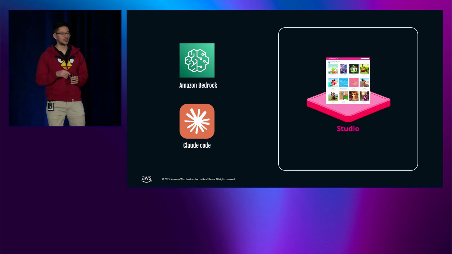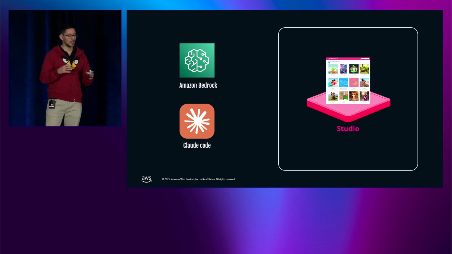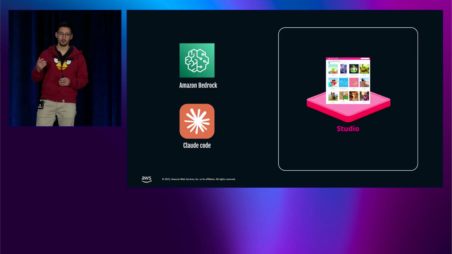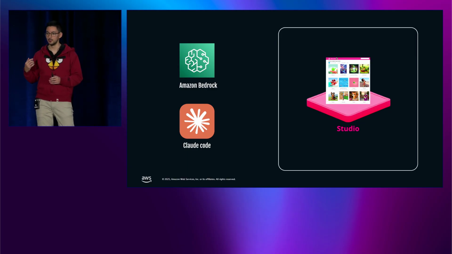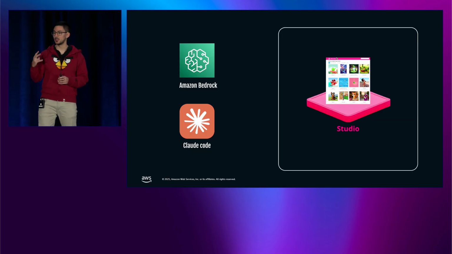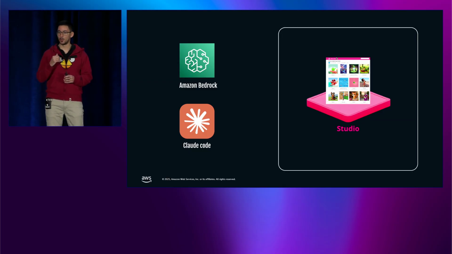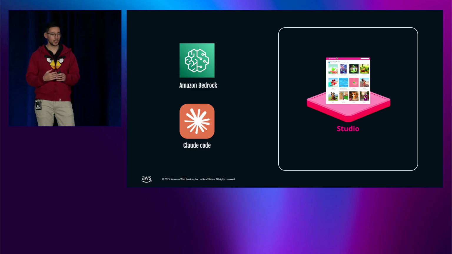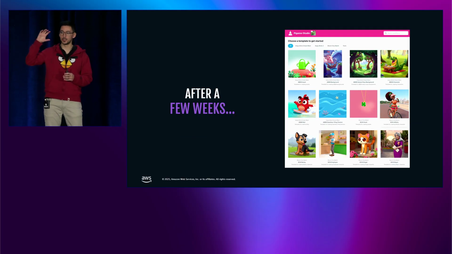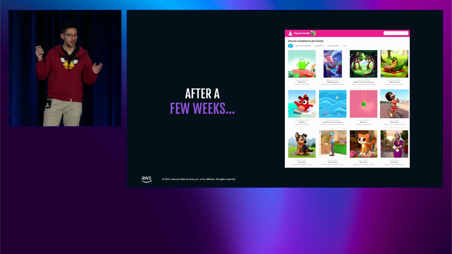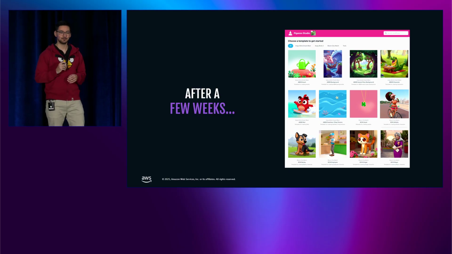But we had recently started playing a bit with Bedrock. So what we did was we created a new inference profile with Bedrock and connected it with Cloud Code to start vibe coding something. So 2 of our AI engineers, interns, and 1 UX designer intern, they started working together to try to create a nice UI on top of all this complexity that we had. And after a few weeks, they got something like this.